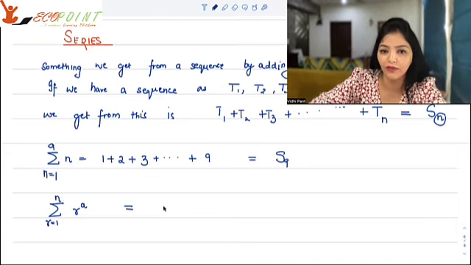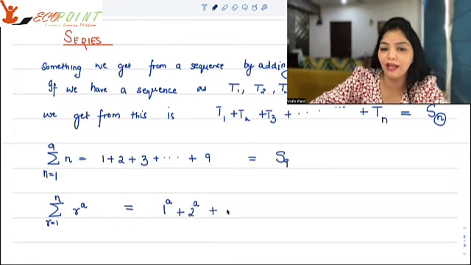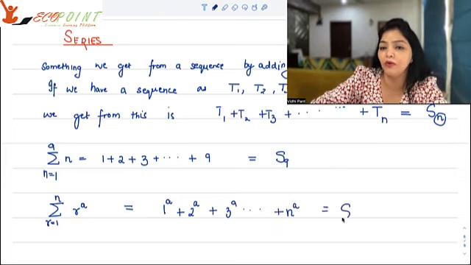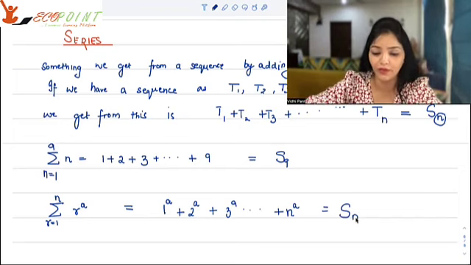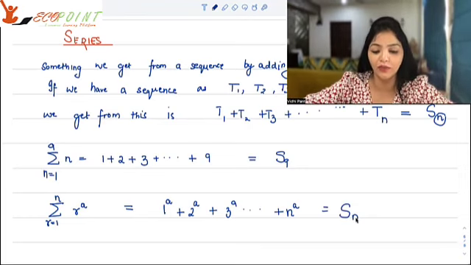If you start giving values to r, that means you're adding 1 to the power a, plus 2 to the power a, plus 3 to the power a, and you are going till n to the power a. This would be called Sn because you're adding n terms and moving till n, okay?